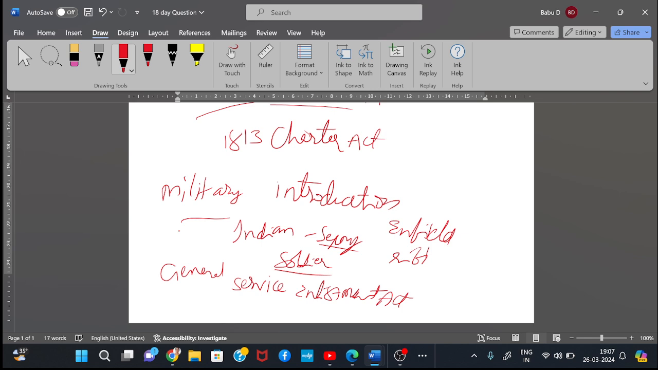Okay. The Enfield rifle was the immediate cause of the 1857 revolt. You have to mention all these points, then you will get good marks. Thank you.